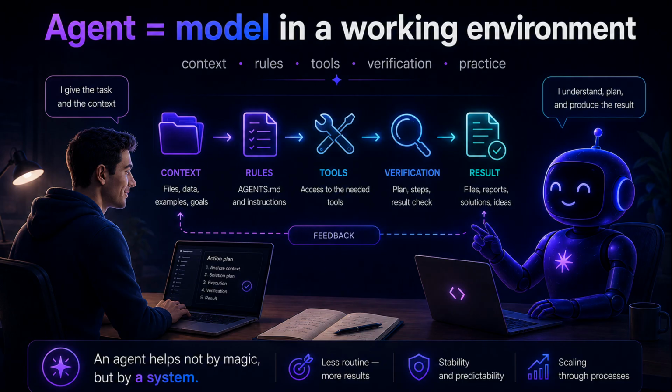Let's put everything into one final idea. If you remember only one sentence from this webinar, remember this. An agent is a model in a working environment. Not magic, not just a chat, not a "make everything perfect" button. A system where the model receives context, instructions, tools, permissions, an action loop, and a definition of done.